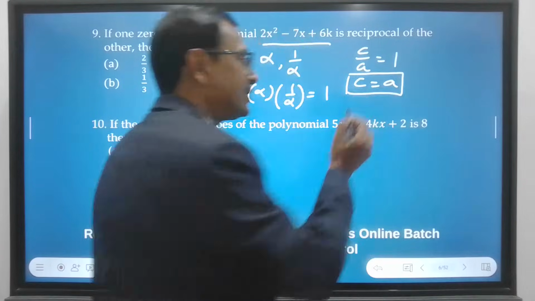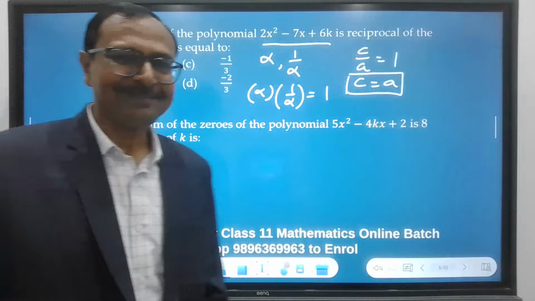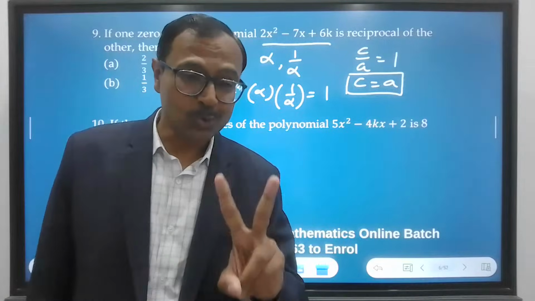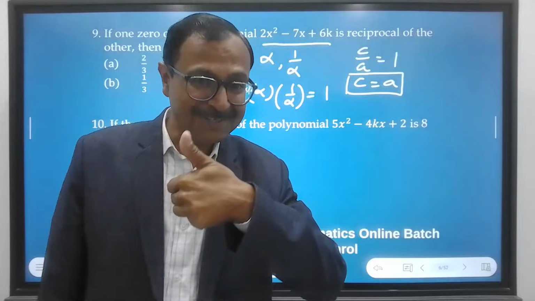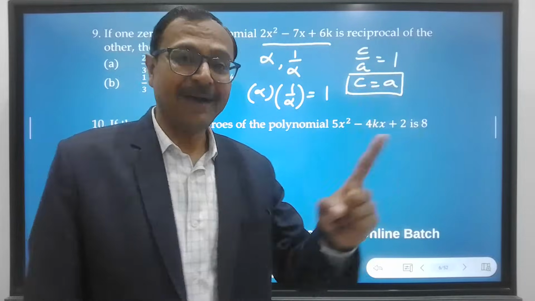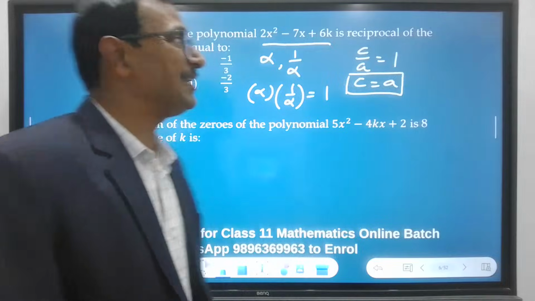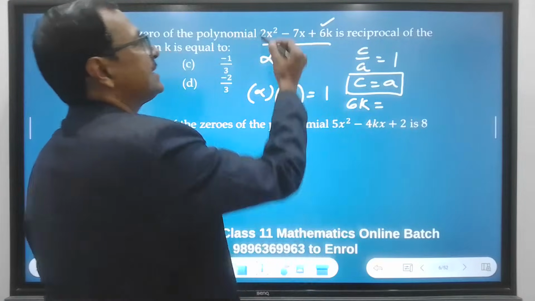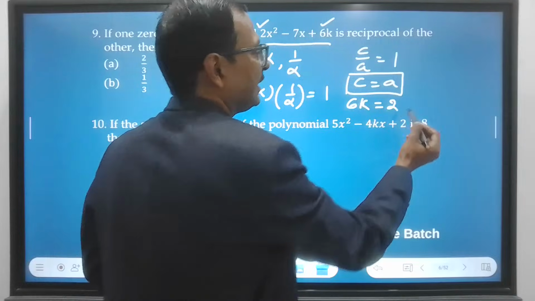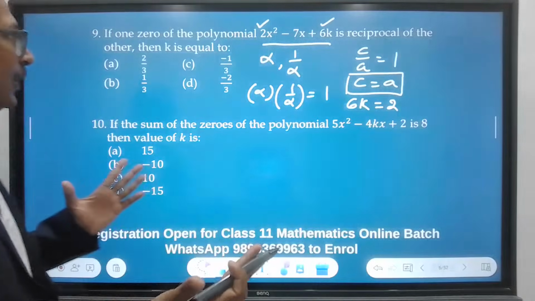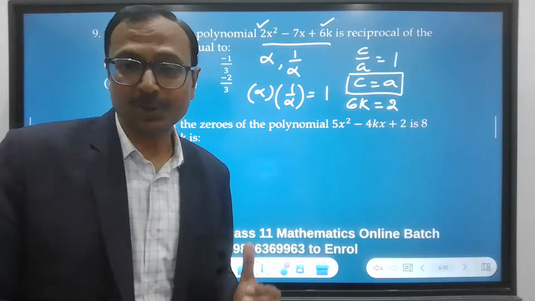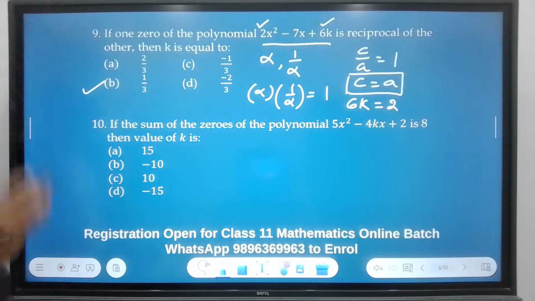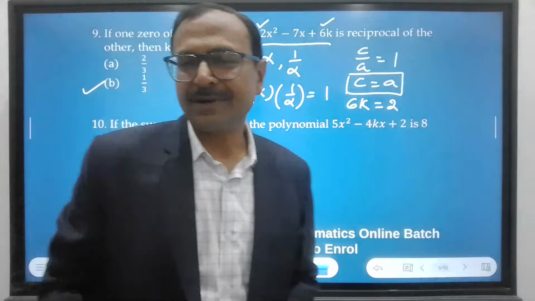Now all those students who already know the concept that whenever you have two roots which are reciprocals of each other, then C and A are equal. And where is C? C is 6k, equal to where is A? A is 2. And there we go. 6k equal to 2 fetches me the answer k equal to 1 upon 3. And there is the answer B. So ninth question, the correct answer is B.